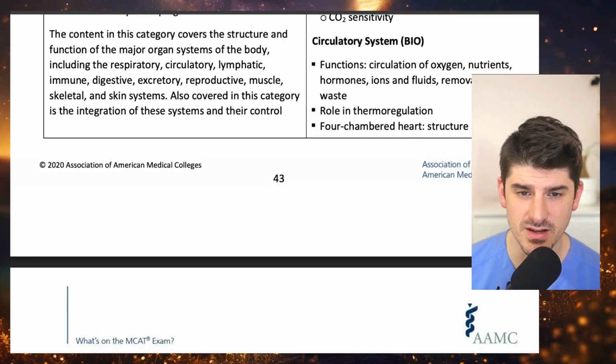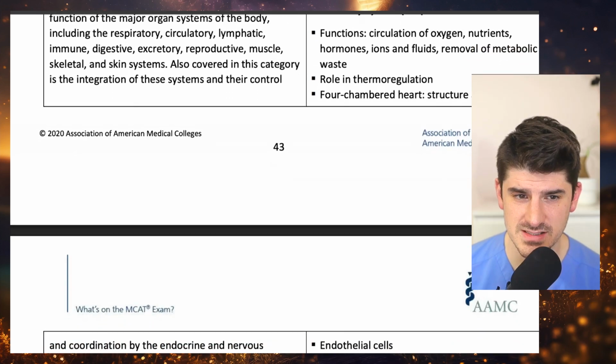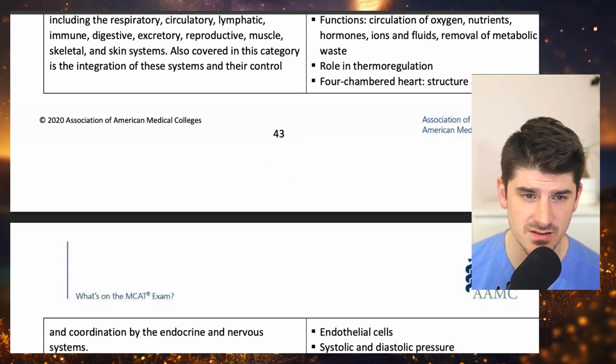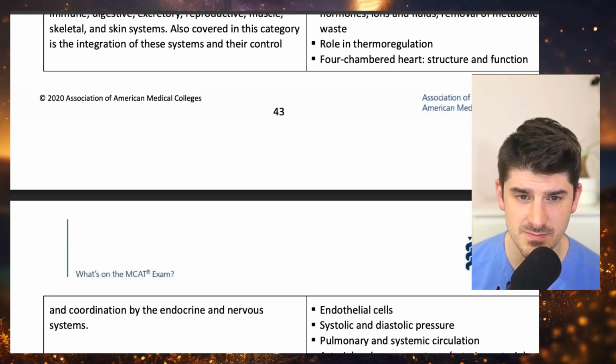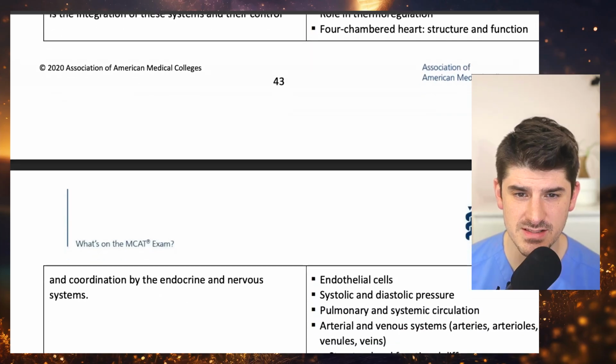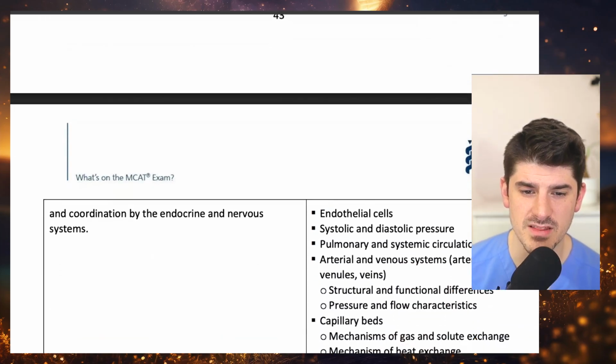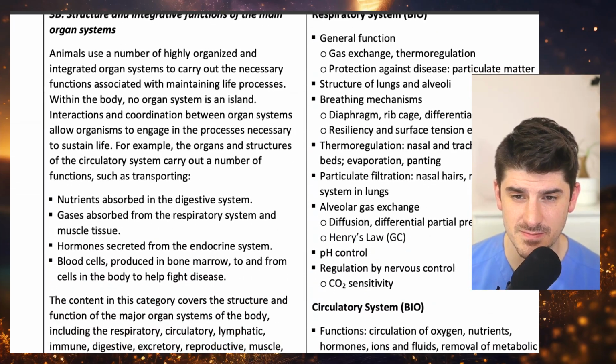The content in this category covers the structure and function of the major organ systems of the body, including respiratory, circulatory, lymphatic, immune, digestive, excretory, reproductive, muscle, skeletal, and skin systems. Also covered in this category is the integration of these systems and their control and coordination by the endocrine and nervous systems.